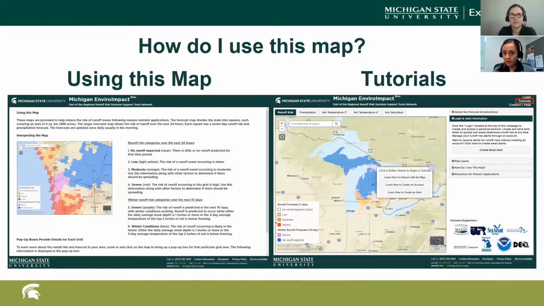And then if we go back to the picture on the right under the heading tutorials, you'll notice that there is a red box in the upper right-hand corner that has tutorials. If you click on tutorials, it'll essentially help you navigate the tool step by step, as well as creating an account and a specific alert for your location. It's a really helpful tutorial system that you can go through, and it helps explain the different layers of the map as well. So just another way to look at it from what we're talking about today.